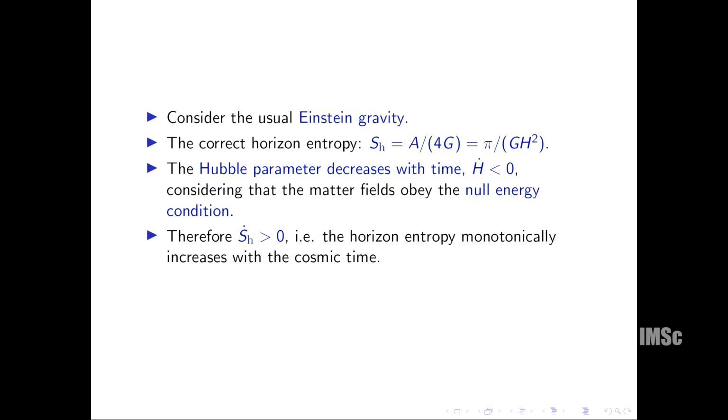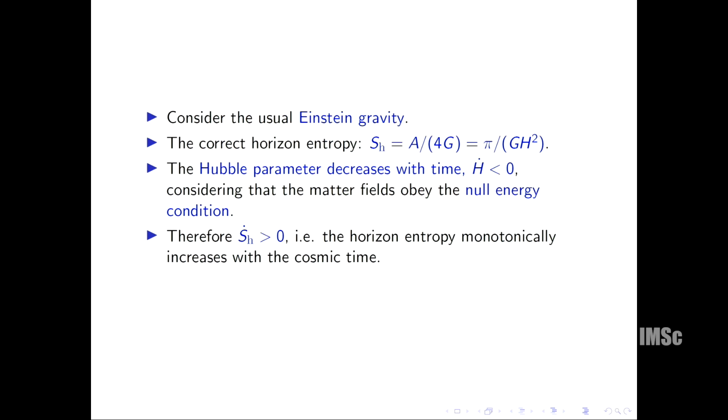So I'm just taking a simple example of Einstein gravity, where I showed that the horizon entropy is basically the Bekenstein entropy, A by 4G. I'm taking h bar equals 1, the Planck constant h bar equals 1. So the entropy of the horizon is given by A by 4G.